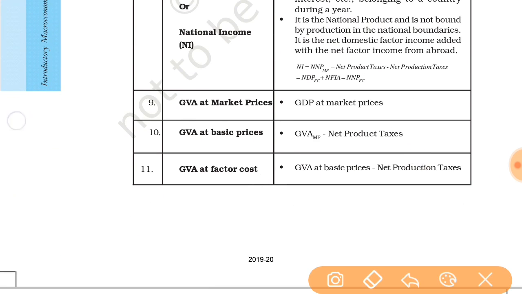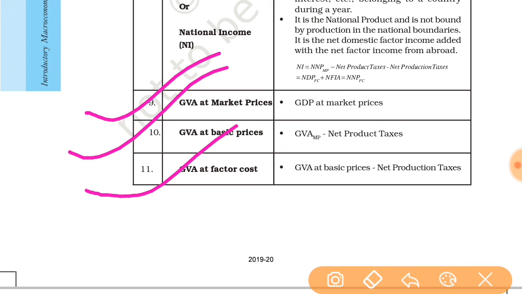Next, what is GVA at market price, what is GVA at basic price, and what is GVA at factor cost. Here one important point we have to understand: what is GDP at market price and what is GVA at market price. So this is equal. Why is it equal?